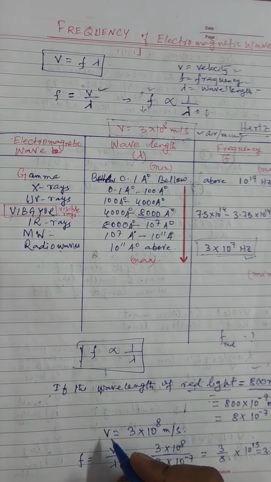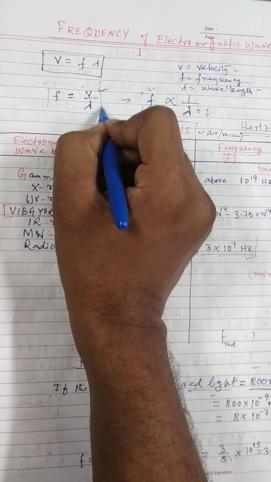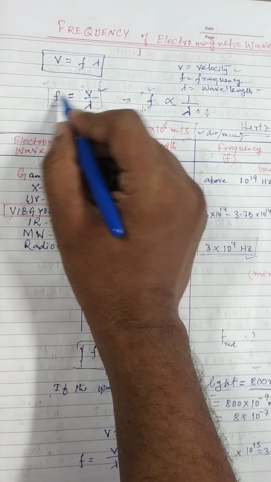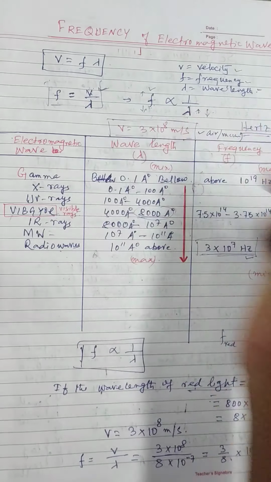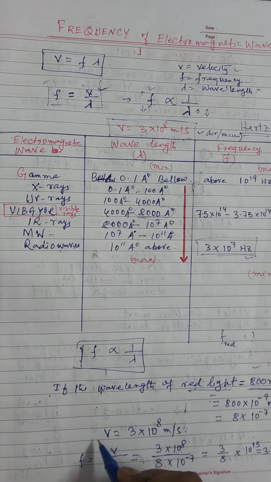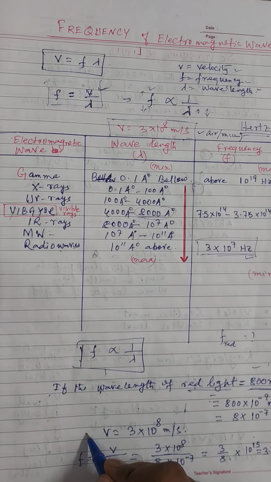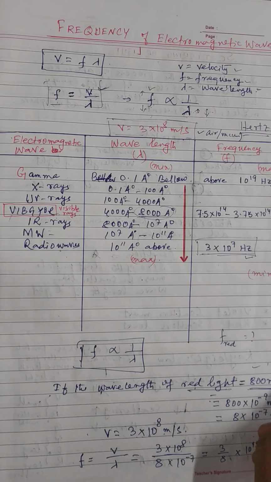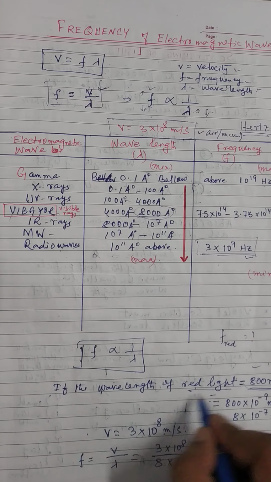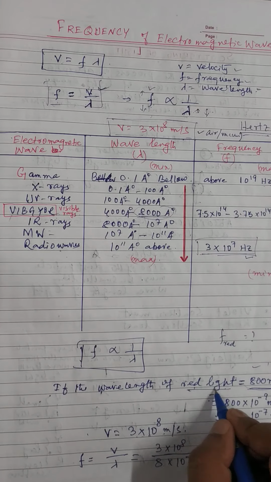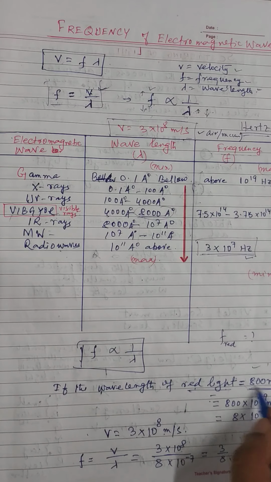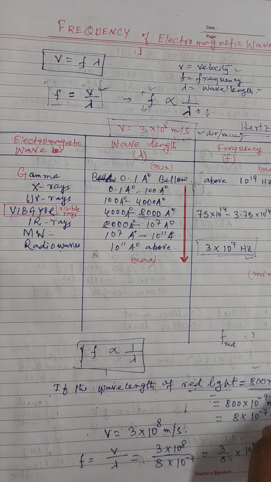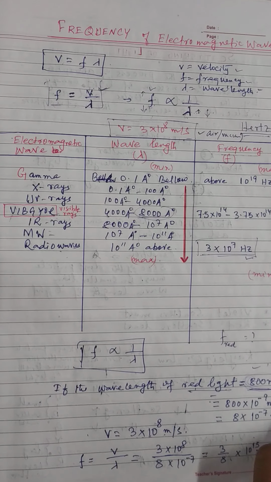Now we know the formula F equal to V by lambda. Put V equal to 3 into 10 to the power 8 meter per second. Here the wavelength of red light is given in nanometer, 800 nanometer. So first we convert nanometer into meter.